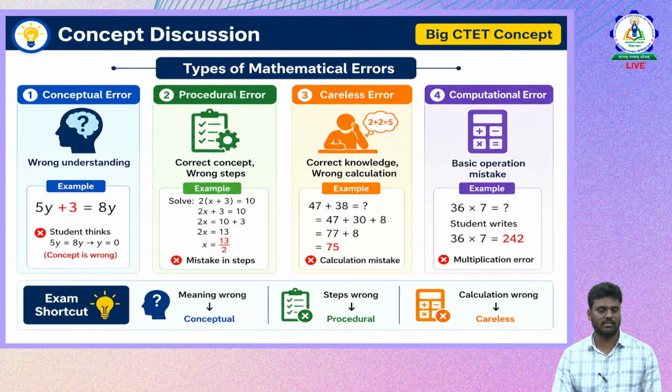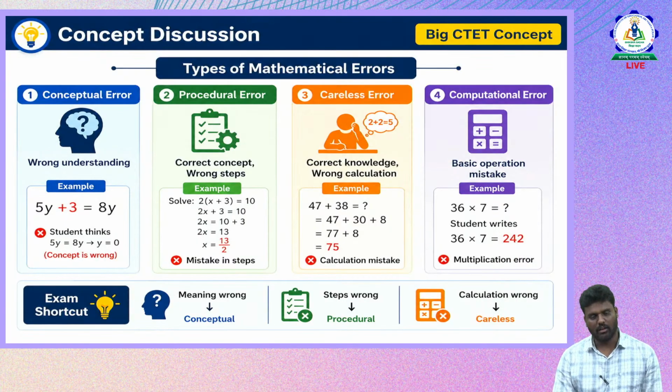Now as we discussed in the previous question, 5y plus 3 is equal to 8. The student thinks that 5y is equal to 8y, so y becomes 0. So the understanding of the concept is very wrong here. We have different terms and a constant, and the student is trying to add the constant by mixing it with the term. Therefore we can say that the concept understanding is very wrong here.